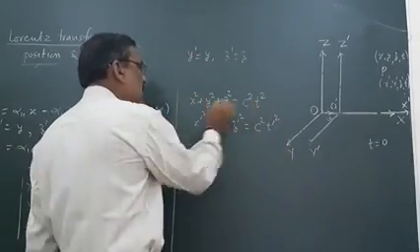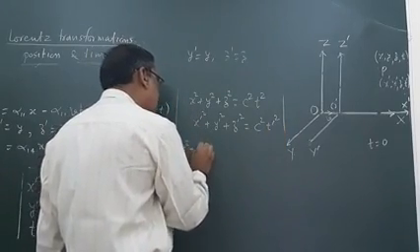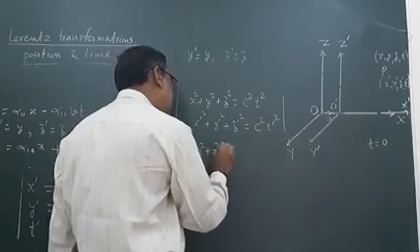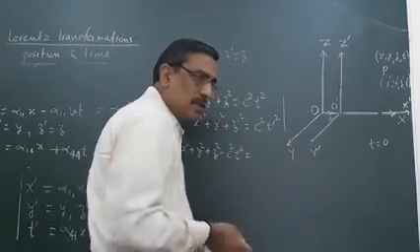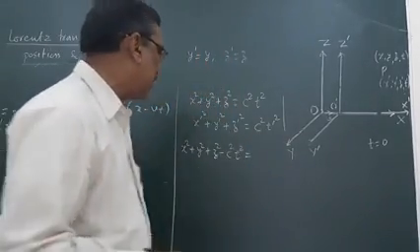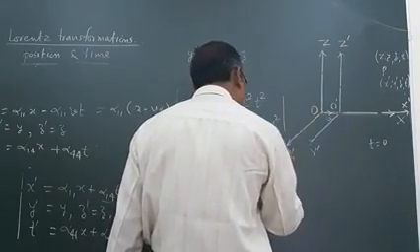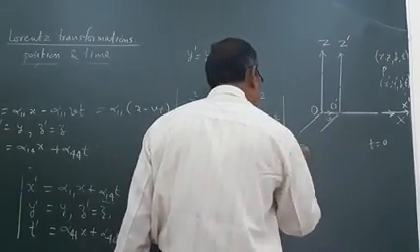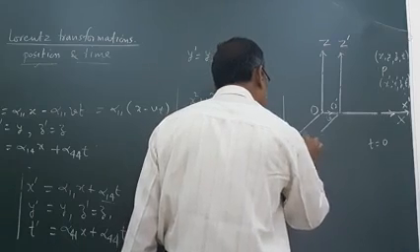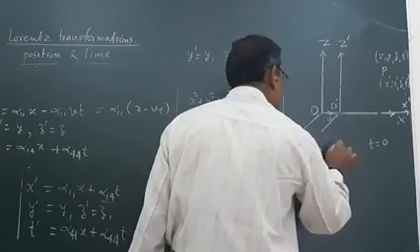So from these two equations, I can write x square plus y square plus z square minus c square t square, since the velocity of light is constant, is equal to x dash square plus y dash square plus z dash square minus c square t dash square.